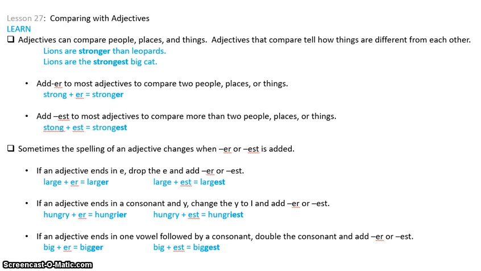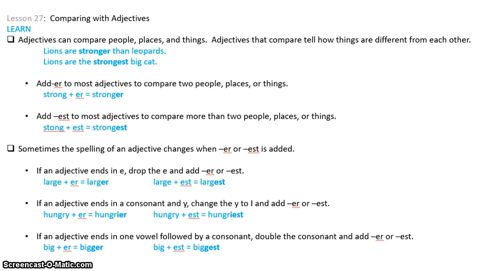It says adjectives can compare people, places, and things. Adjectives that compare tell how things are different from each other. So the two examples that they give you are lions are stronger than leopards. They are comparing lions to leopards. Now the word stronger is being linked back to lions by that little verb are. So it is a linking verb. So they're saying that lions are stronger than leopards.